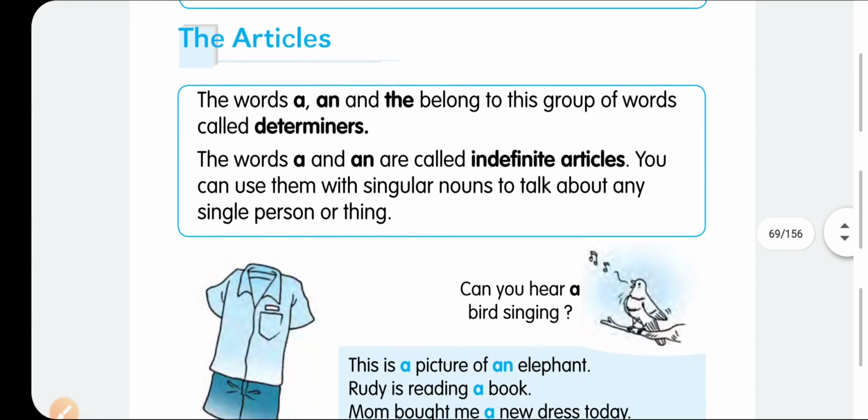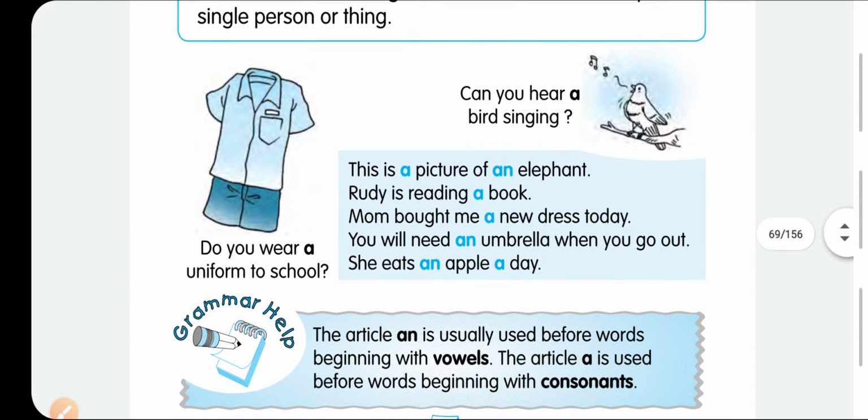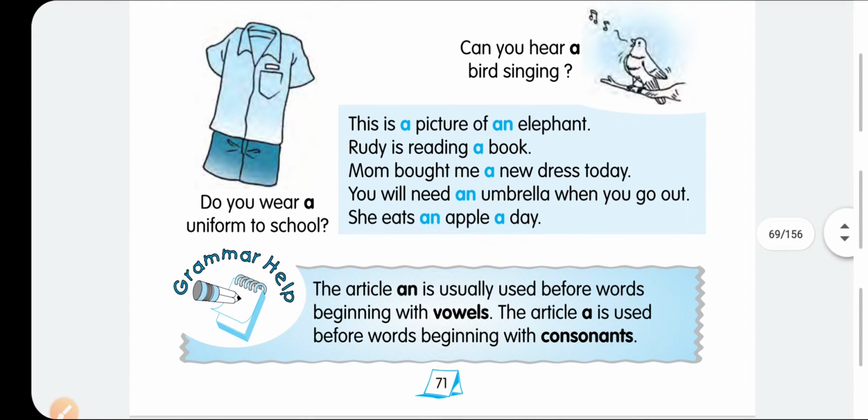How? You can see here. Indefinite means we are not sure about that particular thing or person or situation. For example, can you hear a bird singing? It means you can hear a bird singing, but you are not sure which bird it is.